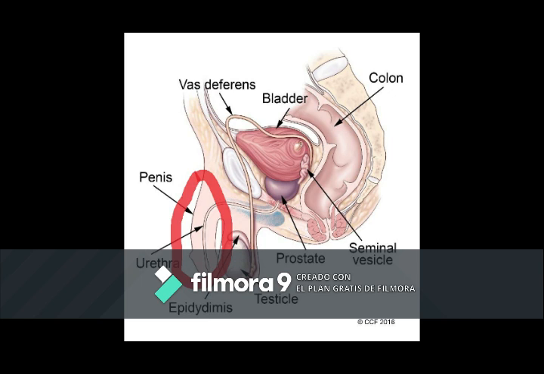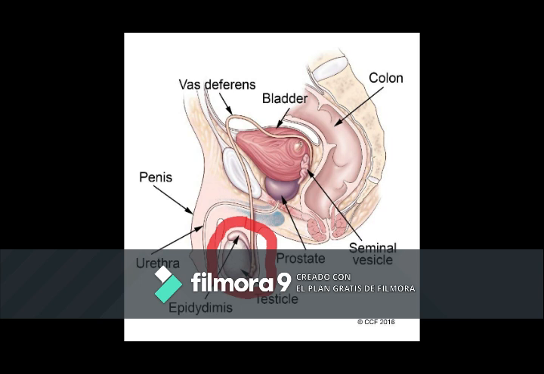The glans, also called the head of the penis, is covered with a loose layer of skin called foreskin. This skin is sometimes removed in a procedure called circumcision. The opening of the urethra, the tube that transports the semen and the urine, is at the tip of the penis. The glans of the penis also contains a number of sensitive nerve endings.